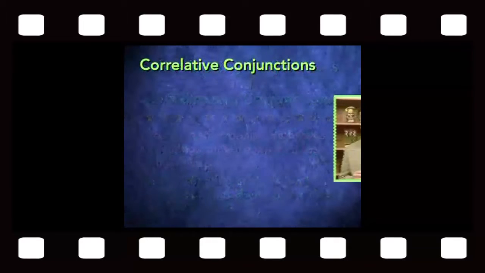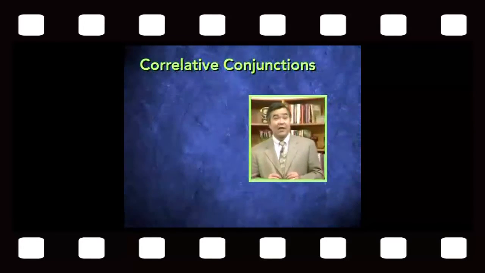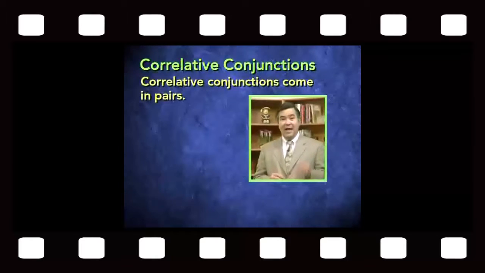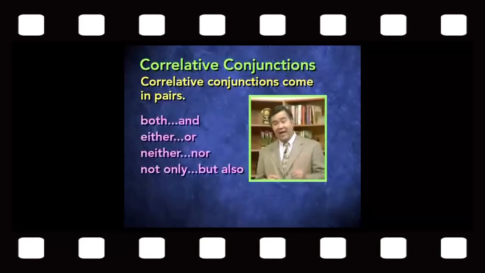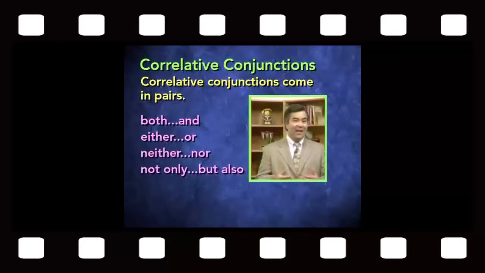Here's the third and final kind of conjunction to be aware of, the correlative conjunction. A correlative conjunction comes in pairs, and there are four most important correlative conjunctions to be aware of: both and, either or, neither nor, not only but also. And the most important thing to be aware of about correlative conjunctions is that they always should be used correctly in pairs.